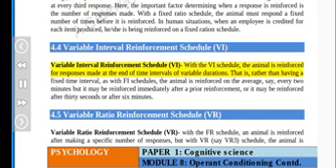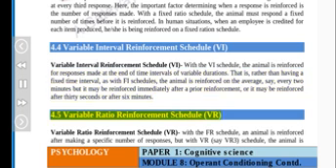4.4 Variable Interval Reinforcement Schedule (VI). With the VI schedule, the animal is reinforced for responses made at the end of time intervals of variable durations. That is, rather than having a fixed time interval, as with FI schedules, the animal is reinforced on the average, say, every 2 minutes, but it may be reinforced immediately after a prior reinforcement, or it may be reinforced after 30 seconds or after 6 minutes.